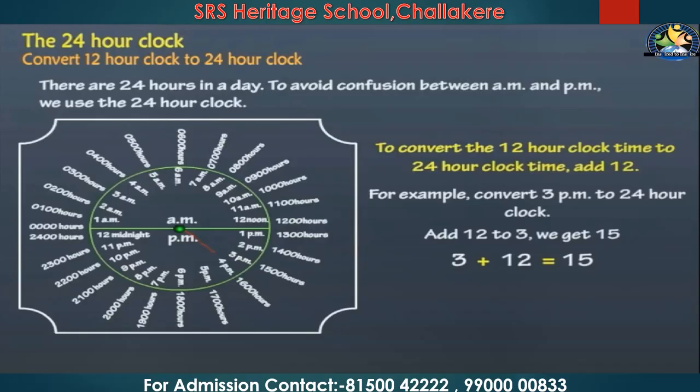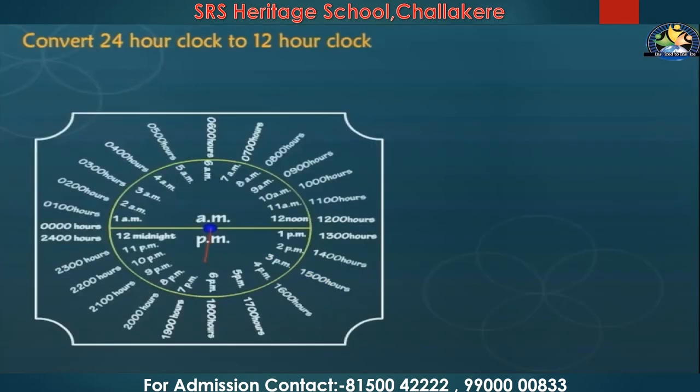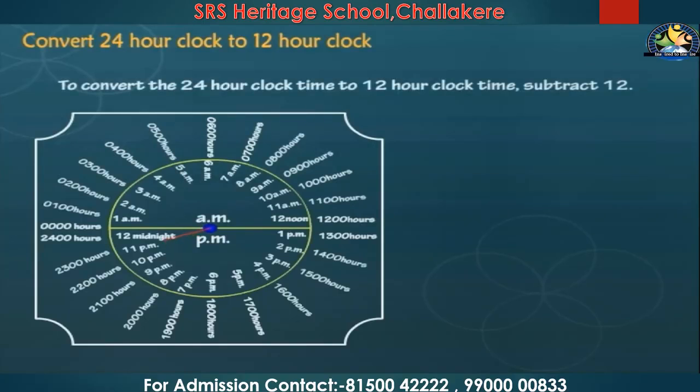So, in 24 hours clock, we will call 3 p.m. as 15 hours. That's it. If you want to know 5 o'clock, then you need to add 5 plus 12. Then you will get to know the 24 hours clock. What will we call 5 o'clock in a 24 hours clock?